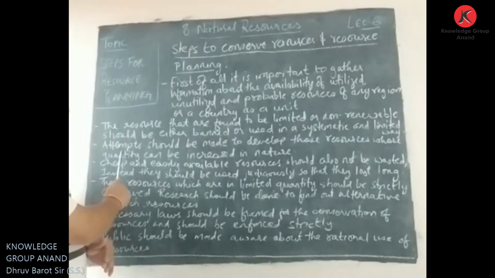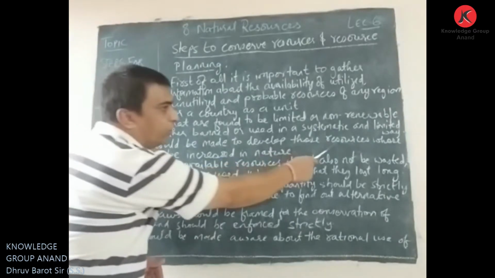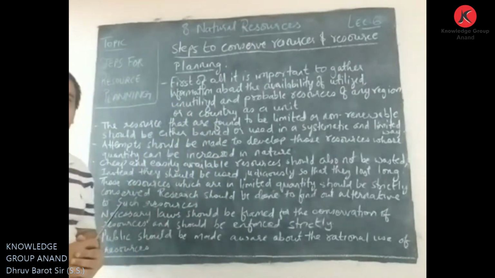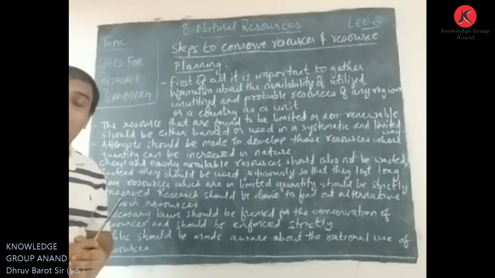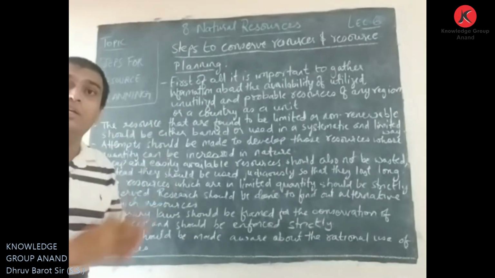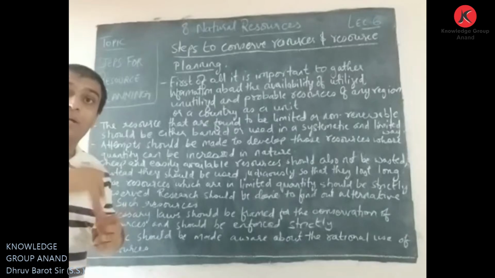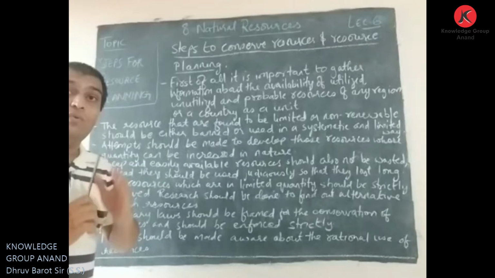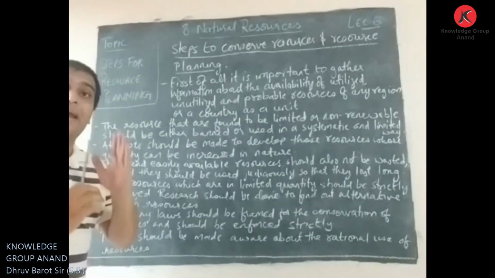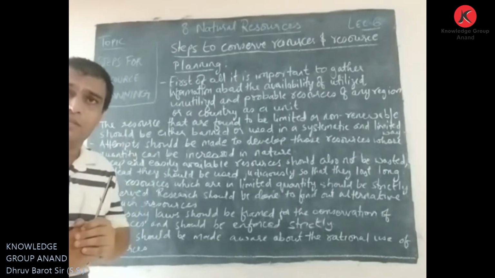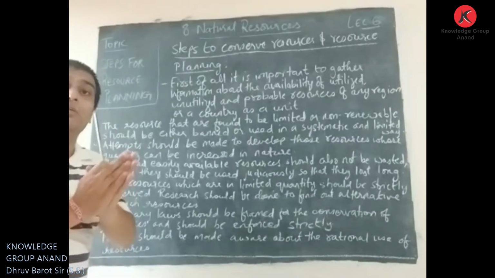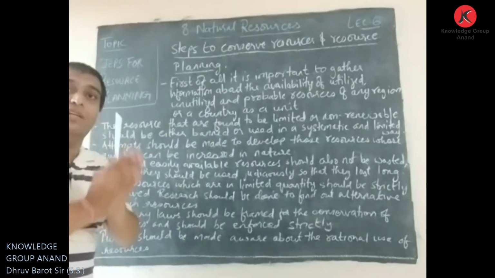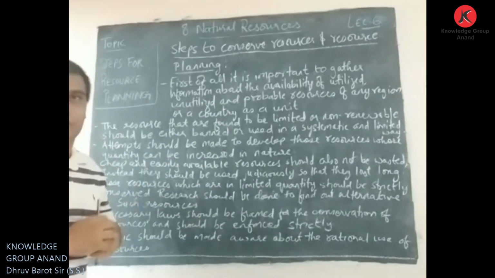Then attempts should be made to develop those resources whose quantity can be increased in nature. Another step, now after taking care of the non-renewable resources, is about the renewable resources. What do we have to do? We should make more and more active attempts to increase the renewable resources that are easily available from nature. We can say that it is the gift of nature.